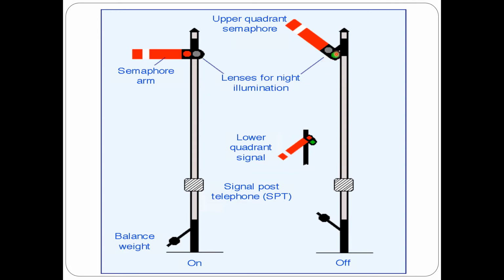If it is inclined upward, it is named as upper quadrant semaphore. If it is inclined downward, it is called lower quadrant semaphore, but both are showing the same indication to the train locomotive pilot that they can proceed. So one is the on position, which means the semaphore arm is horizontal, and the off position, which is the indication to proceed, where the semaphore arm is inclined.